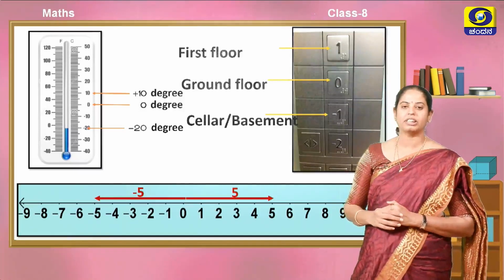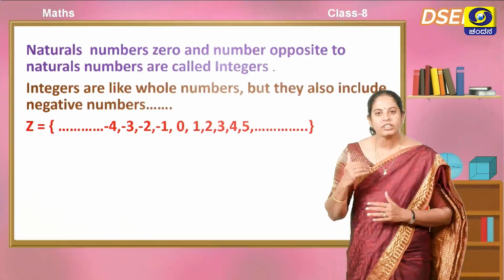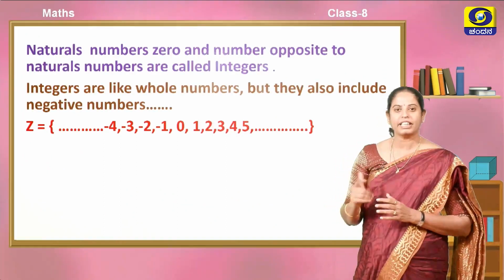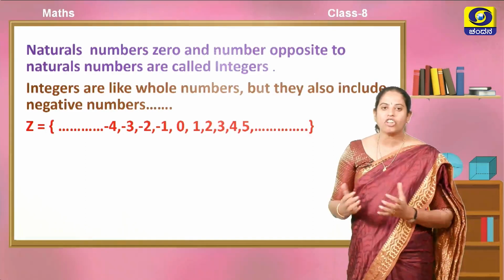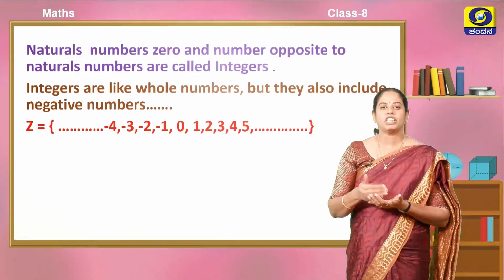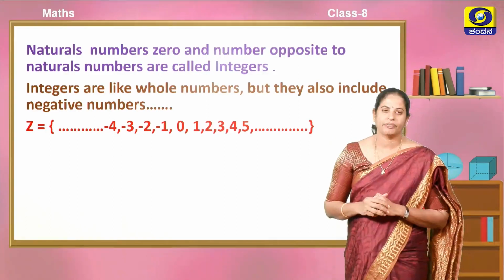There are numbers which are opposite to natural numbers, they are called negative numbers. If we take all the natural numbers, 0 and the numbers which are opposite to natural numbers, they are called integers.